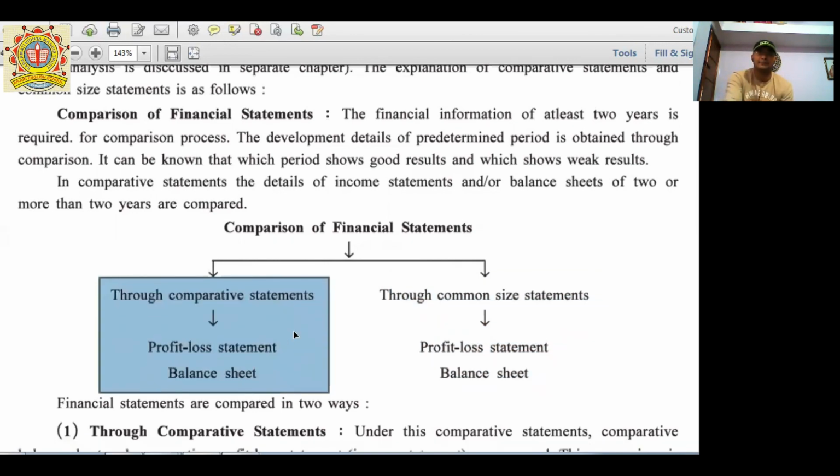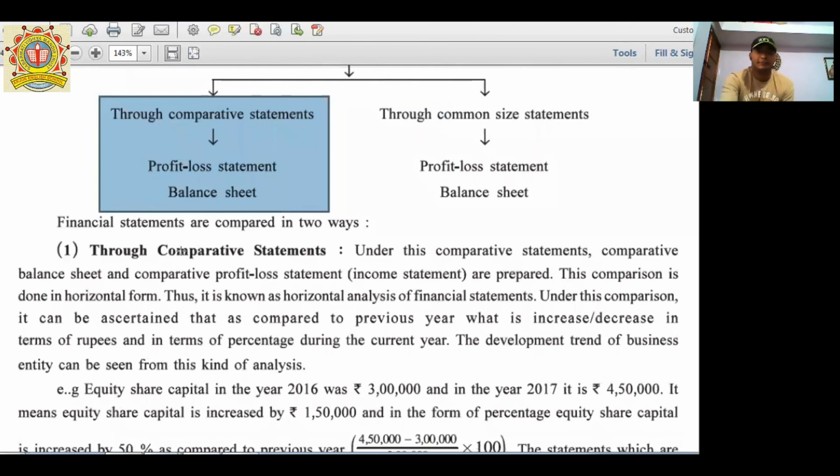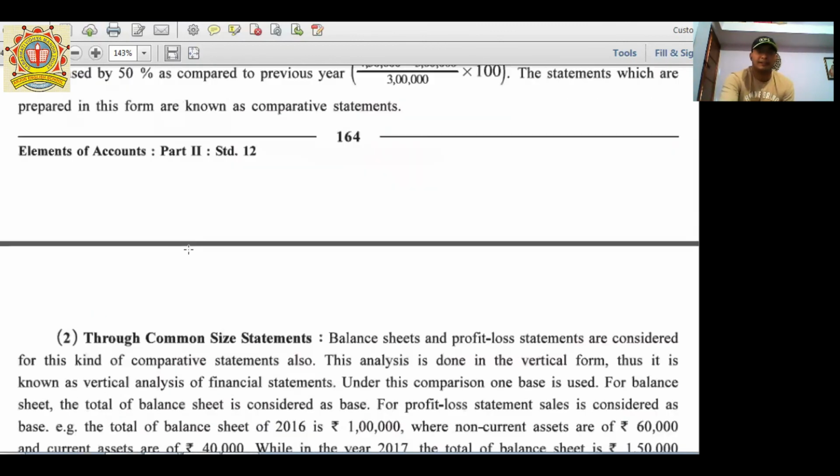Okay. So here is a comparative statement format. From the next class, I am going to discuss this topic.